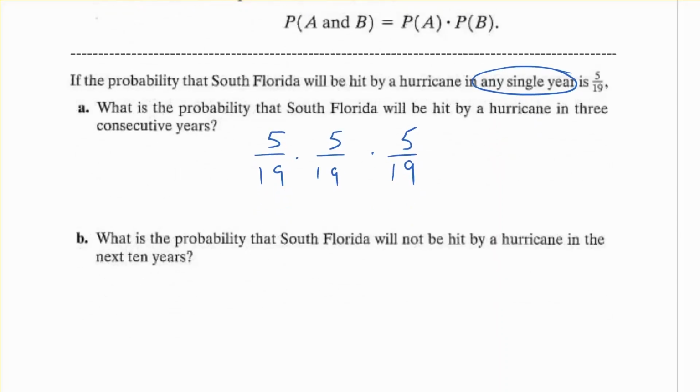And what is the probability that South Florida will not be hit by a hurricane in the next 10 years? So that is our not. So if the probability is 5/19, the probability of not is 14/19. And for 10 years, that will be to the 10th power. And actually, if you do calculate that, it's still a 5% probability that you will not have one in the next 10 years.